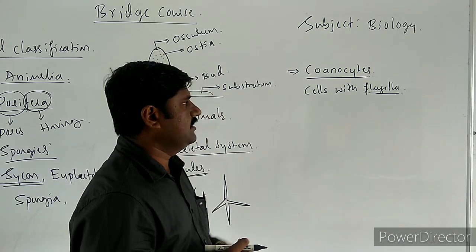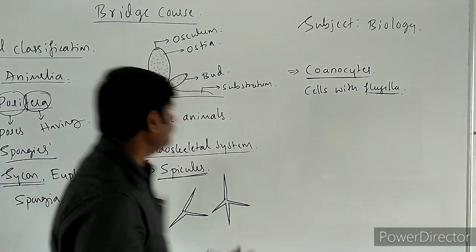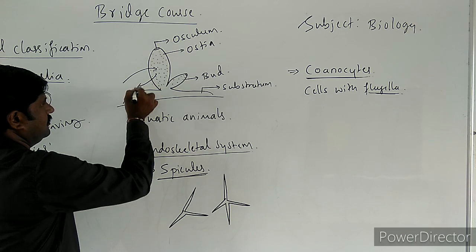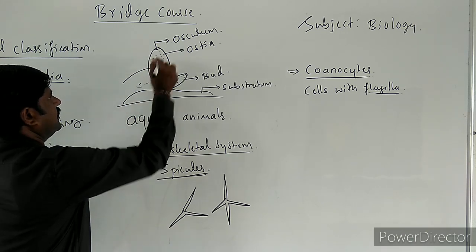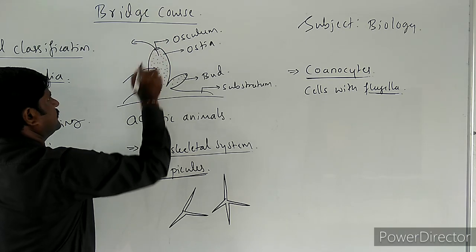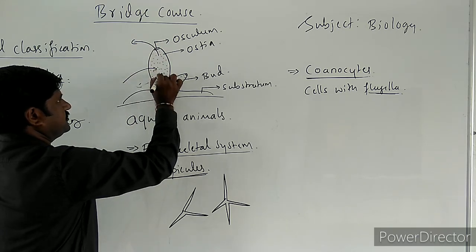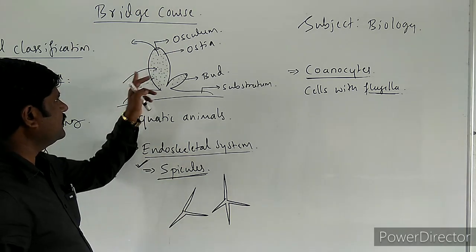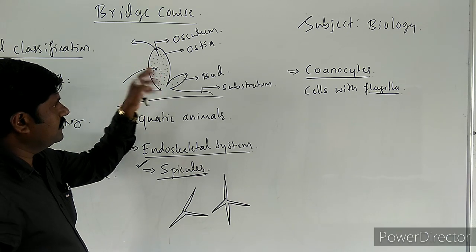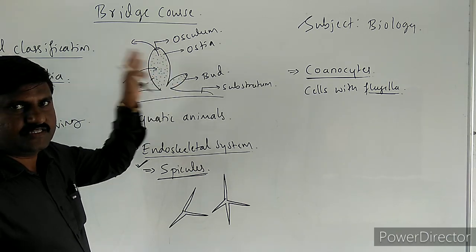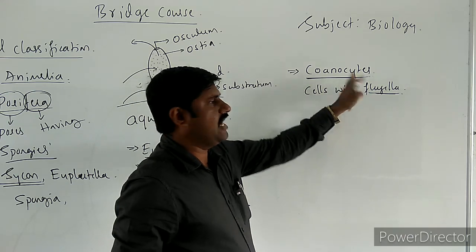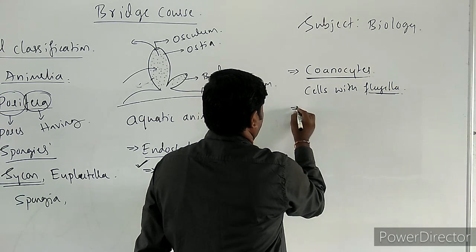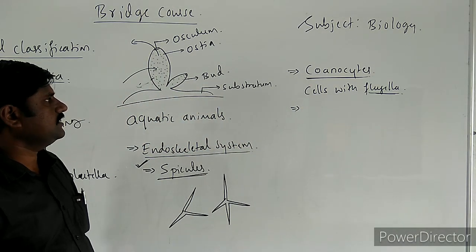uniformly and continuously. That helps the water to enter into the body of these animals regularly and come out of the animal's body through the osculum. So the entry of water takes place through ostia and the exit of water takes place through the osculum. This regular entry as well as exit of water takes place due to these choanocytes. So these are the major cells which play a very important role.